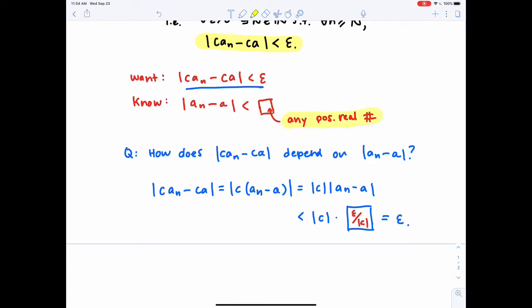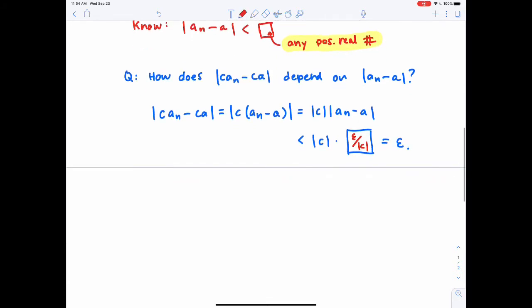It should be a fixed positive real number. And as long as it meets that constraint, then I can choose a tail for An that will result in An minus A being less than whatever I put in my box. So the one thing that I need to make sure I have answered is: is epsilon over absolute value of c a positive real number?